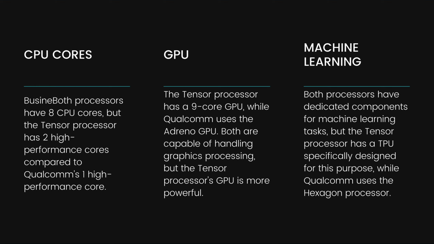Both are capable of handling graphic processing, but the Tensor processor's GPU is more powerful, which is a key point for why Google Tensor can also lead in the market. Machine learning: both processors have dedicated components for machine learning, as we already discussed in the previous slide, but the Tensor processor has a TPU specifically designed for this purpose, while Qualcomm uses the Hexagon processor.